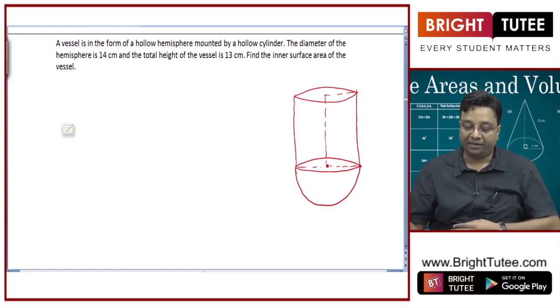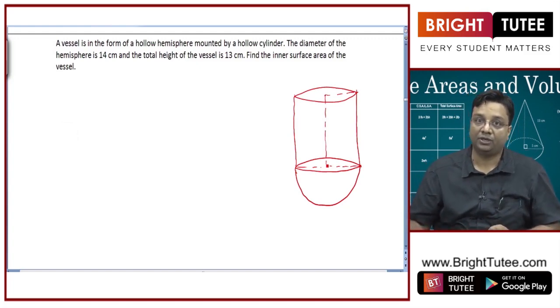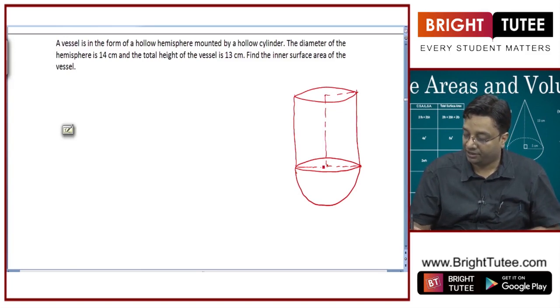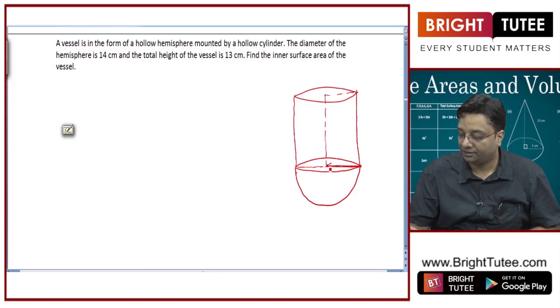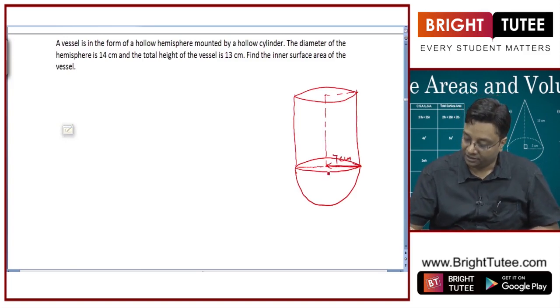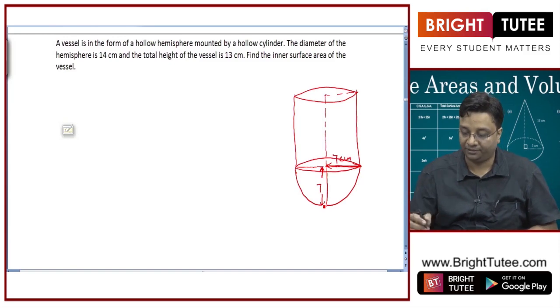The diameter of the hemisphere is 14 centimeter. So this diameter here is 14 centimeter. Hence, I can say this radius is 7 centimeter, right? So this is also 7, because this is also the radius of the hemisphere.